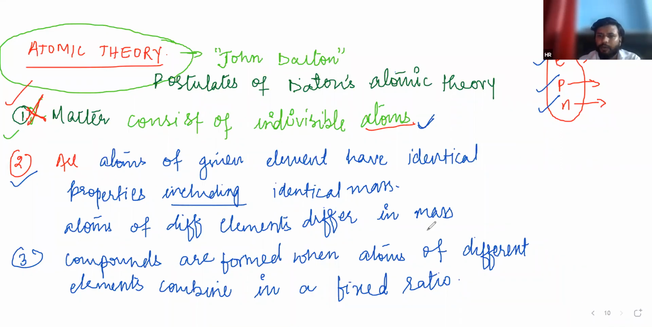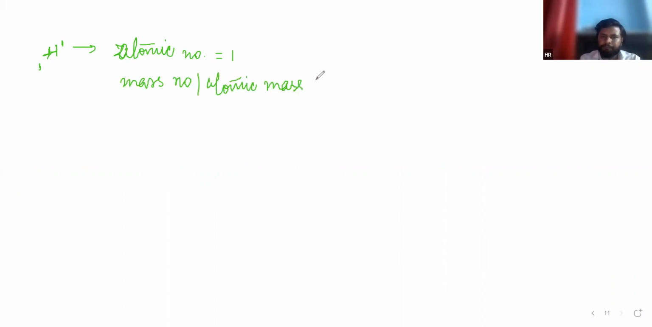Now come to the second postulate, which says all atoms of a given element have identical properties, including identical mass. Just take hydrogen from anywhere in this universe, and you will get hydrogen that has atomic number equal to 1 and atomic mass number equal to 1 AMU. We will discuss it. What is AMU? AMU is atomic mass unit.